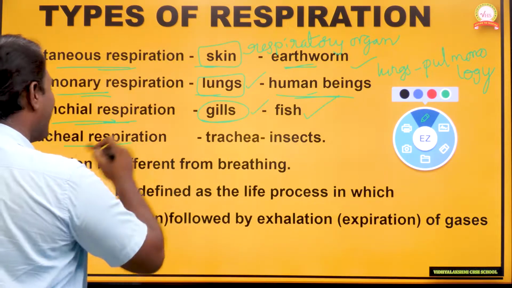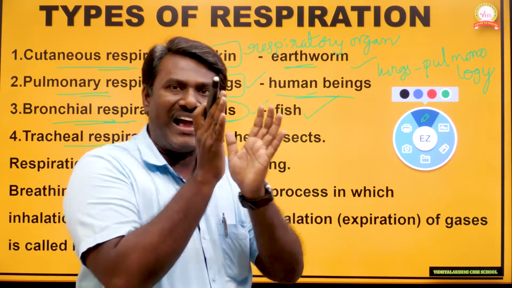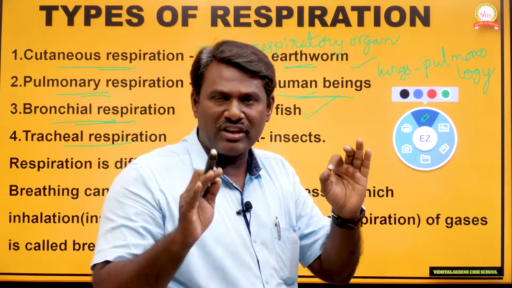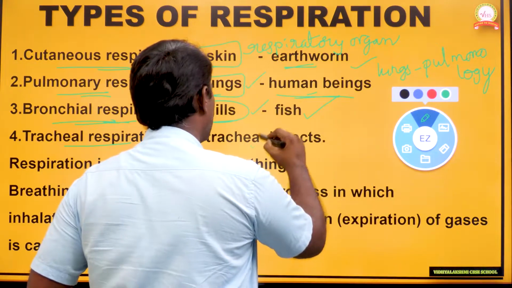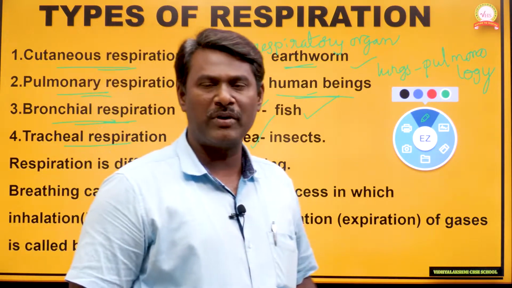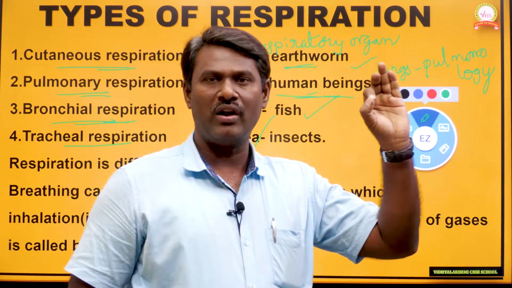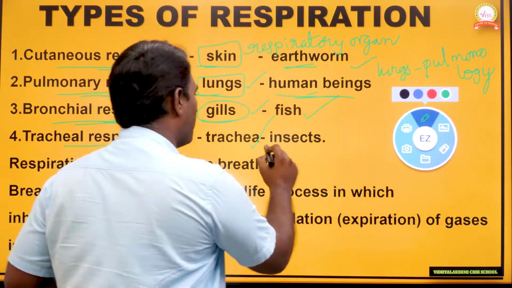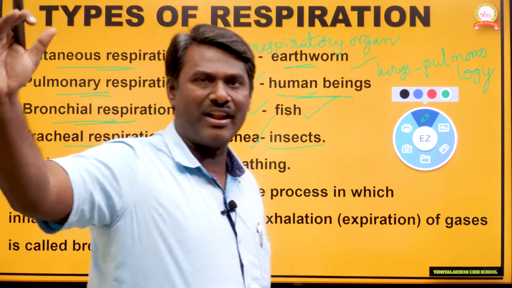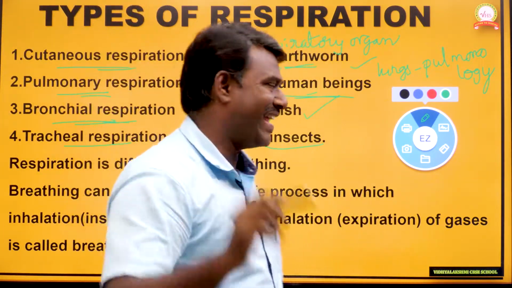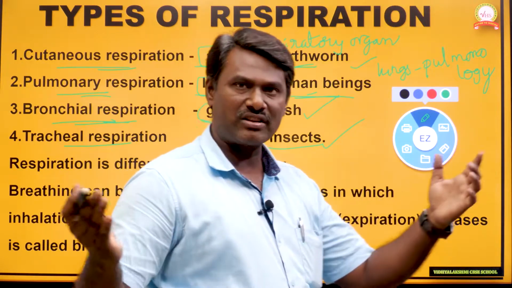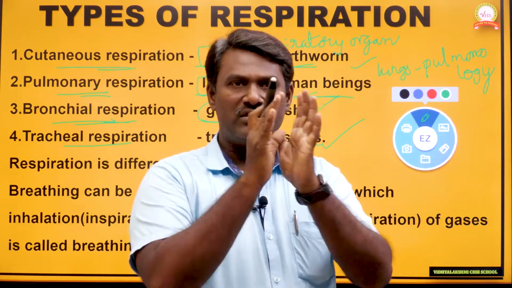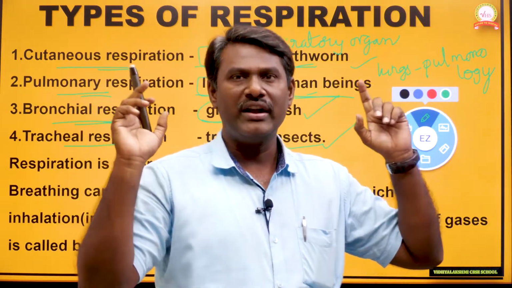And the next one is tracheal respiration. Tracheal respiration can be defined as the type of respiration which occurs by the involvement of the trachea. The trachea is the main respiratory organ. The best example of animals which undergo tracheal respiration is insects, like cockroaches. So these are the different types of respiration we can observe in different types of animals.